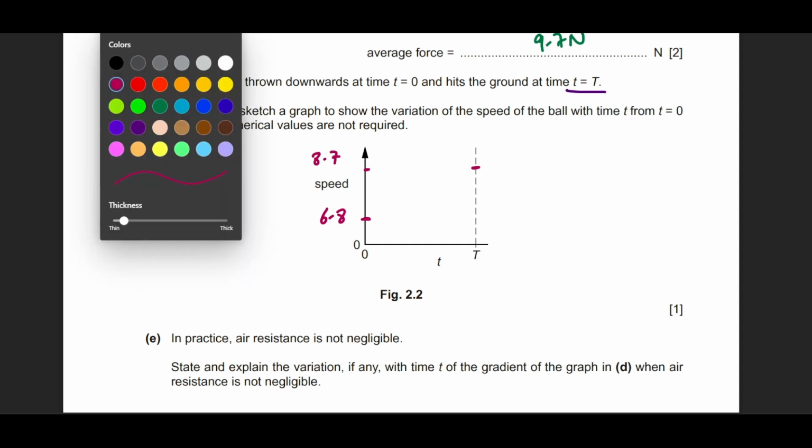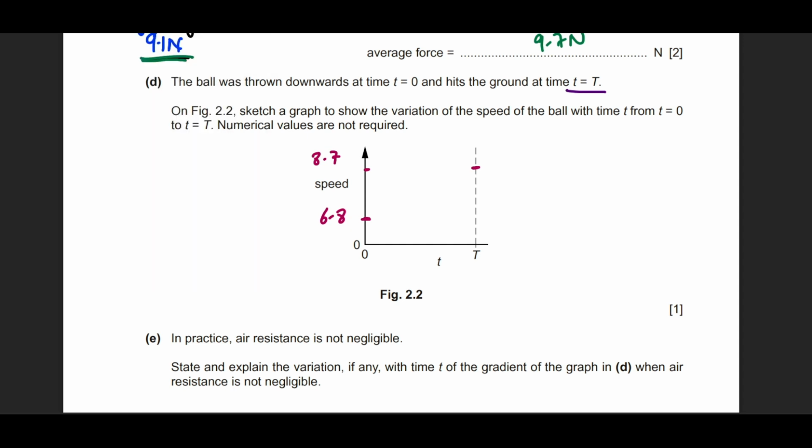Now, I understand that the values are not required, but in the interest of past papers, I have seen these questions pop up in P2 as well. So that's why I'm including these values. Otherwise, they were not required. Your graph would have been simply a straight line like this.